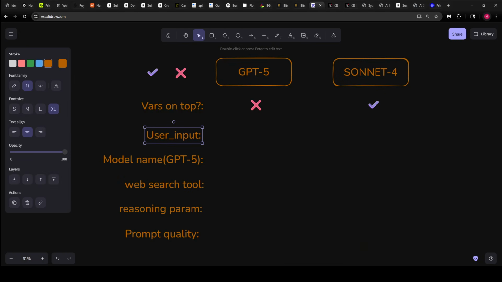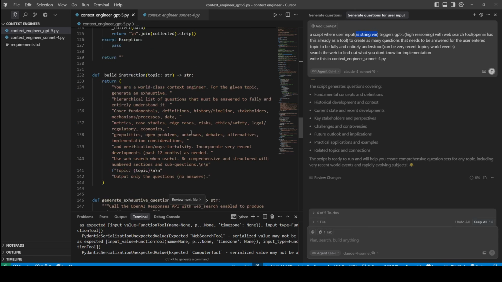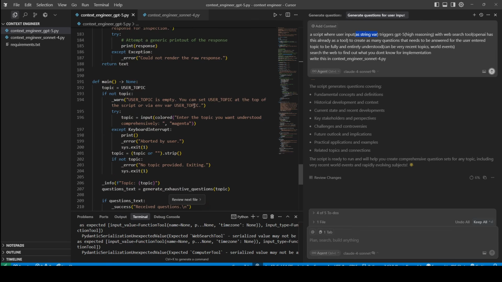Next, user input. Well, it is taking user input here, not as a string variable, but from environment. GPT-5 does. I can easily switch this to a string, but it did not follow our instruction, because here I'm saying as a string var. But it is taking the user input here. If it doesn't see it in the environment variables, it is taking it through the terminal.